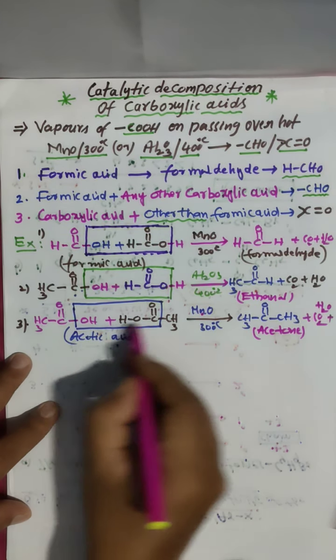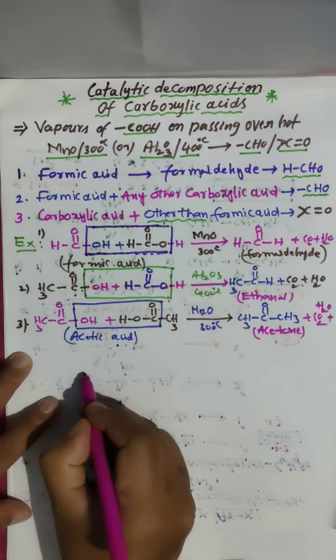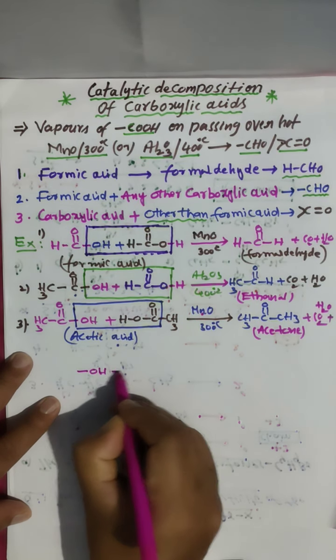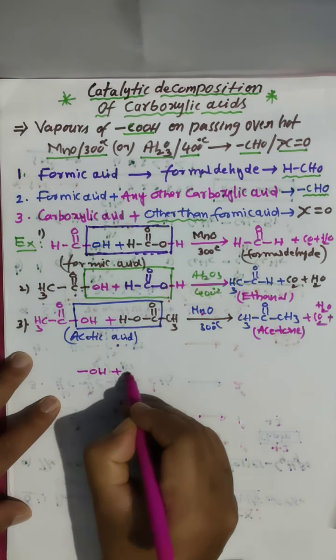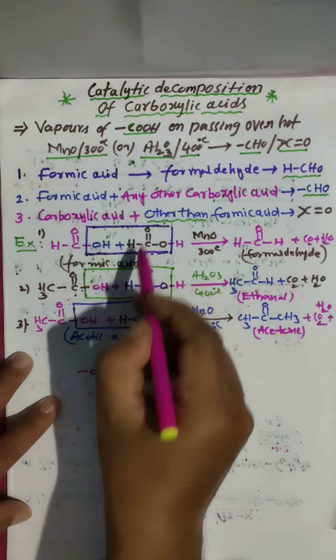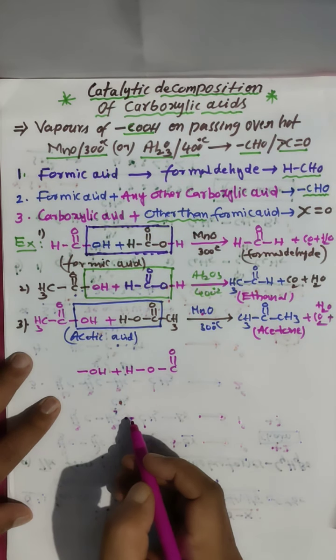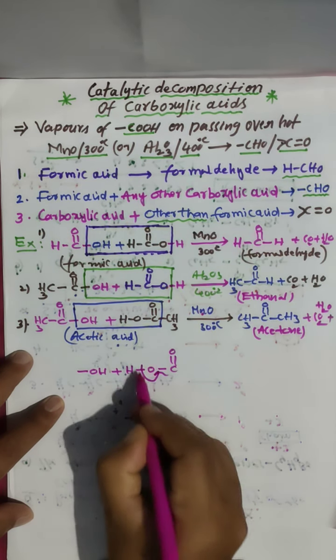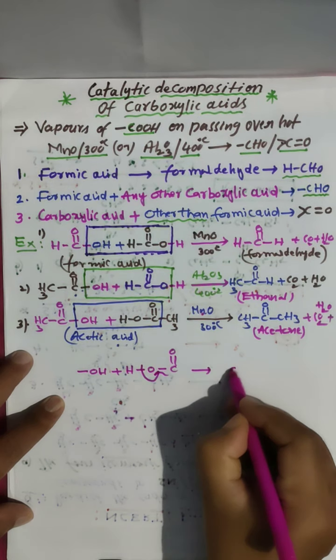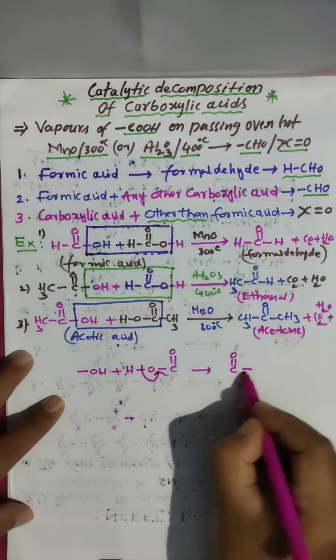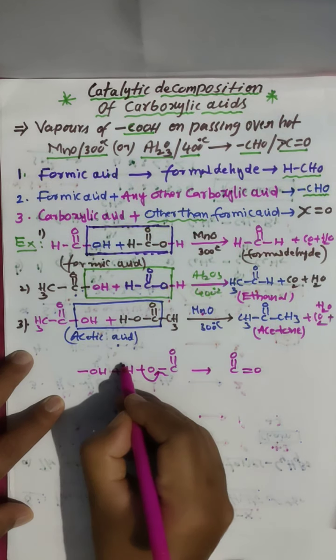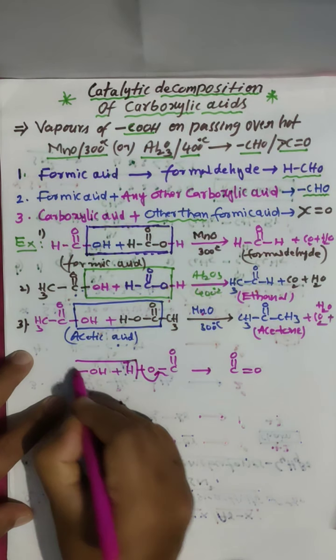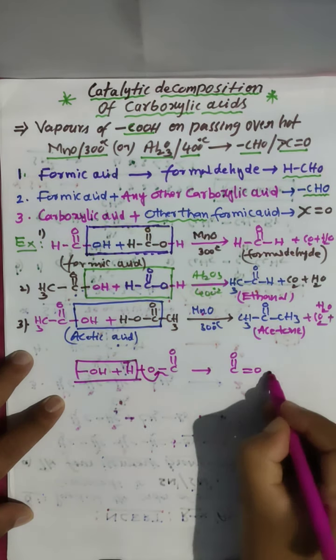I will take this part or this part, all the same parts only. Look here: OH plus H bond O, C double bond O. Look here, all the same we removed. How are we getting water and carbon dioxide? Look here, this bond is shifted to here and this bond is going to break. Then what you get is C double bond O, nothing but carbon dioxide. And here H plus, this is OH minus, so you are removing water. So carbon dioxide and water. This is the method to remove them.